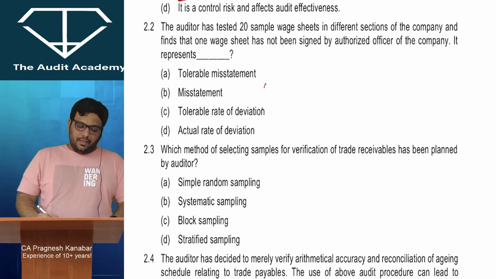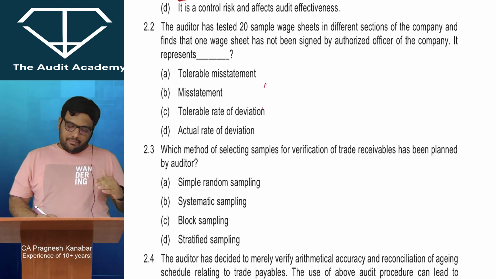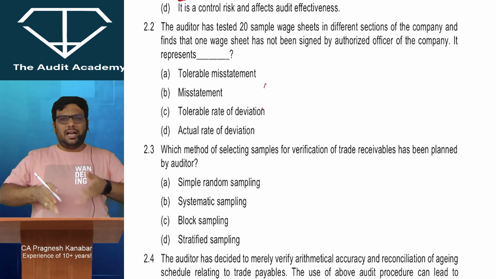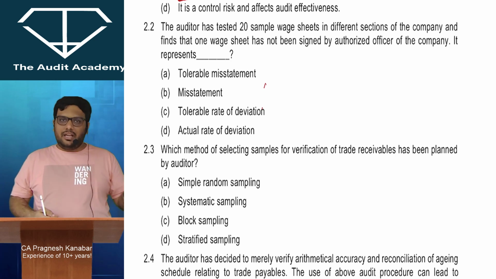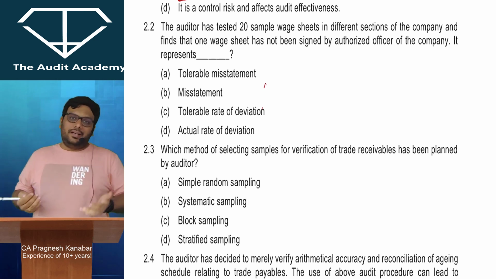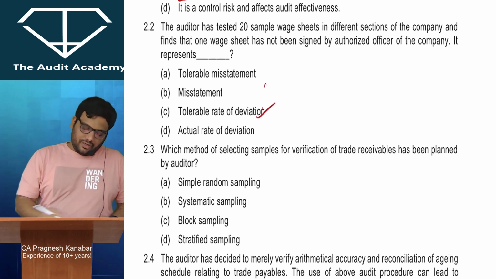Okay. Auditor has tested 20 sample waste sheets and finds that one sheet has not been signed by authorized officer. See the kind of MCQs that they have asked. Even if you wouldn't have read the case study, still you will be in a good position to answer. But I just read it because I wanted to explain the concepts. It represents what? Tolerable rate of deviation.